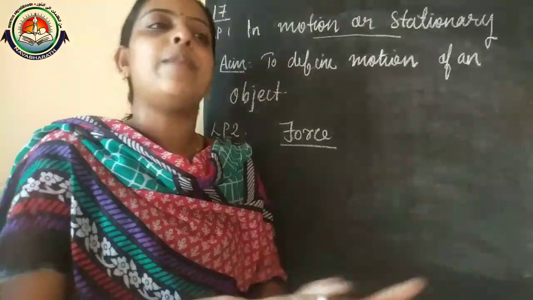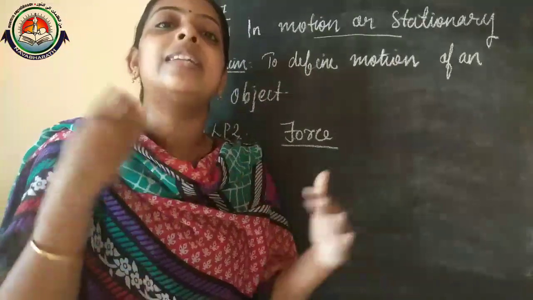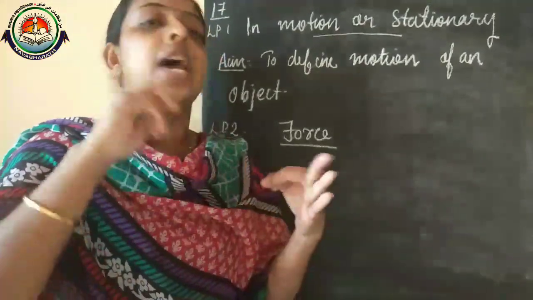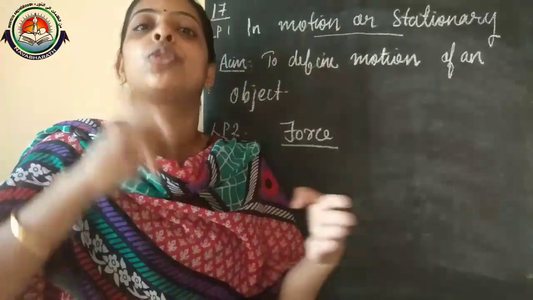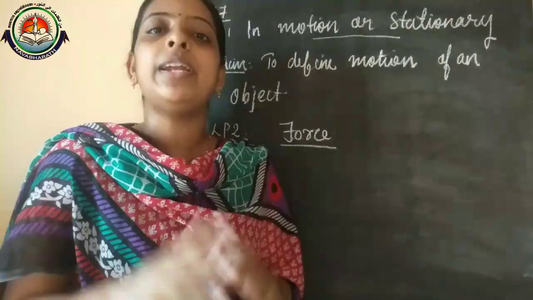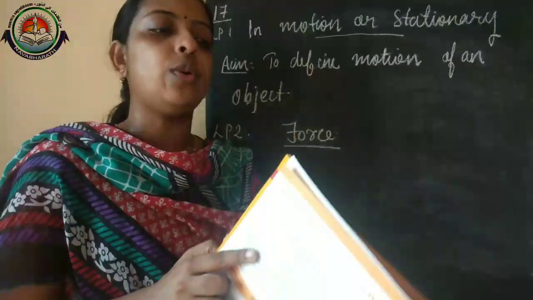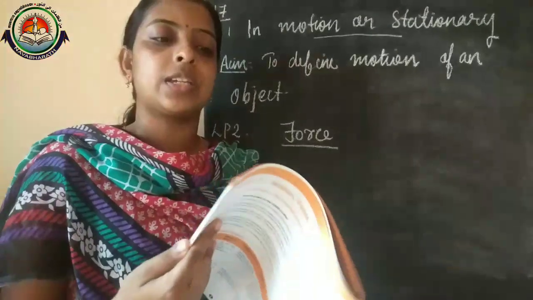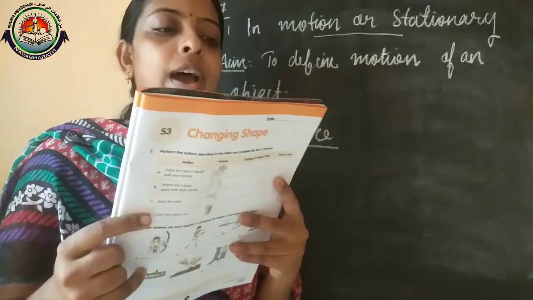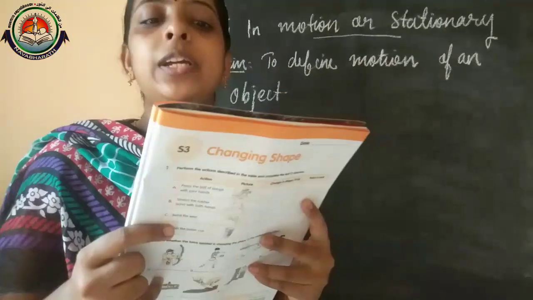Okay, so that's all about our second lesson. It's very easy. So you have to remember and learn the definitions: what is motion, stationary objects, and what is force, what is push or pull. Okay, and these examples also you just keep in mind. Now we can discuss our worksheet S2. Okay, and in worksheet S2, here also various examples are given. The first one: observe and identify the action as pull or push. One has been done for you.